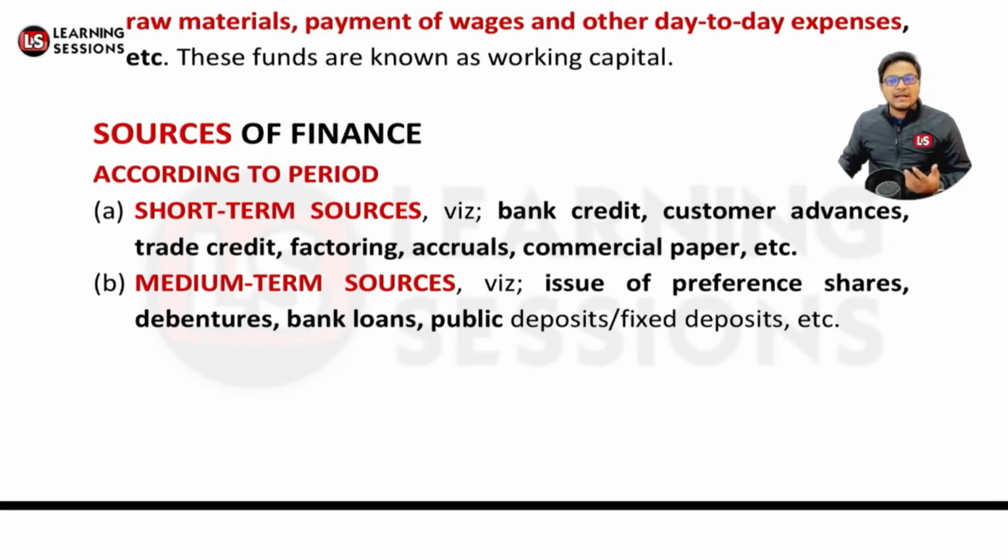Like I just told you that we need to pay our electricity bills, we need to pay for wages over there, we need to pay for various expenses that have been incurred over a short-term period. That's related to short-term sources, short-term particular expenses. And what finance types can be there? Like we can take a bank credit limit. Like I told you, we can go for the CC limit, or we can go for the overdraft limit, or it could be related to customer advances. Let's say we purchased raw material on credit, or it could be related to trade credit, right? It could be related to factoring services.